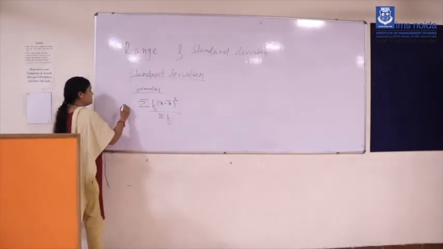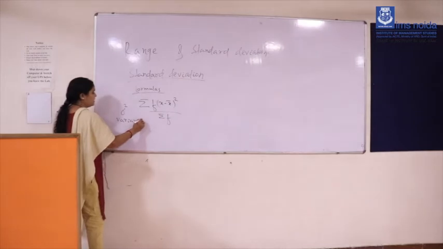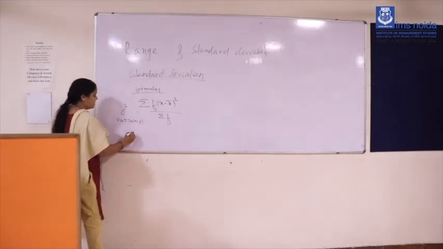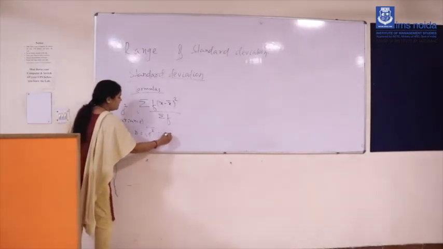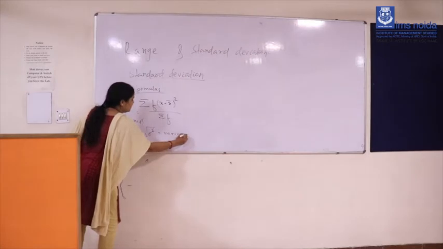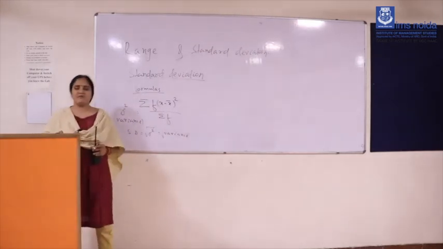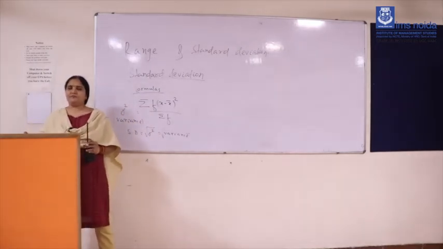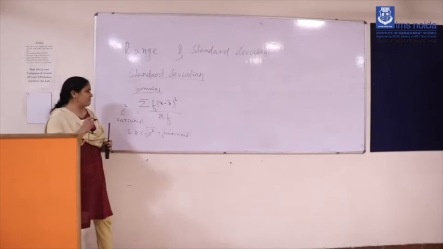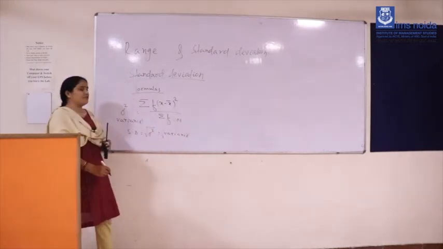This is your sigma square, which is known as variance. Once you get that, you can calculate standard deviation, that is, the square root of the variance gives you the standard deviation value. This is a very general and basic formula for calculation of standard deviation. So n means summation f; somewhere it is also written as n, and it is also denoted as summation f.